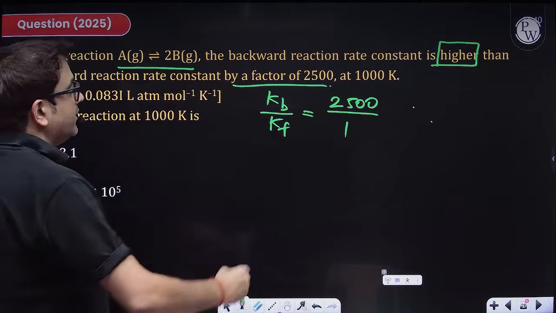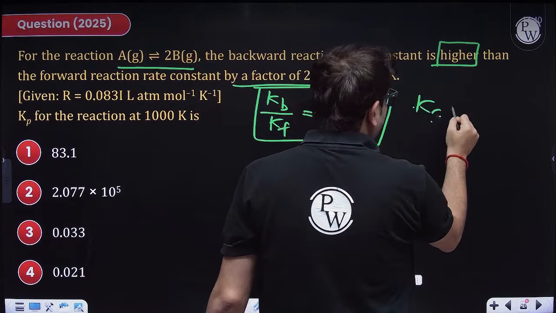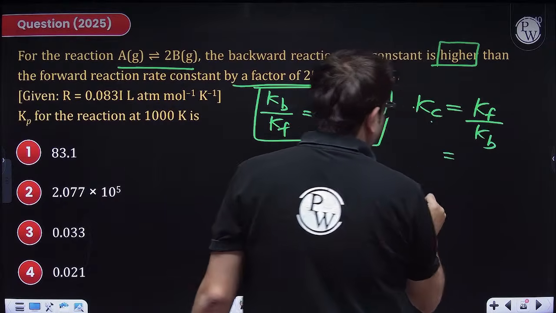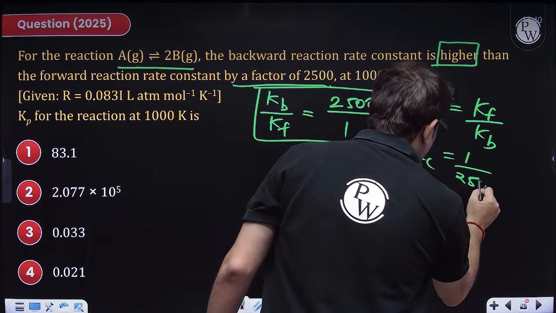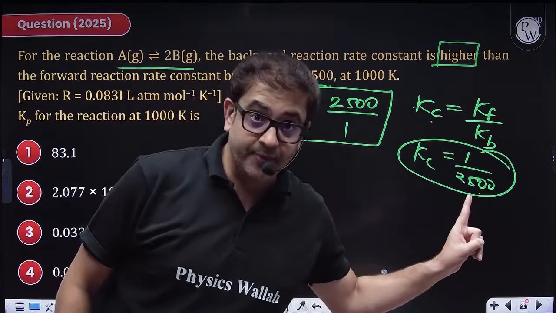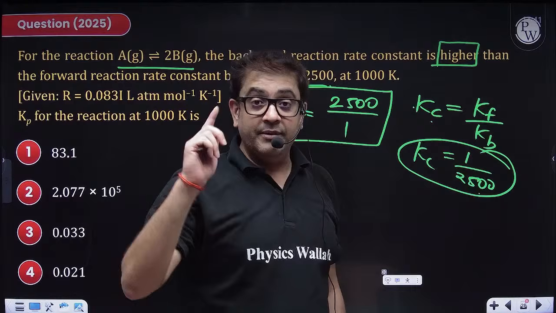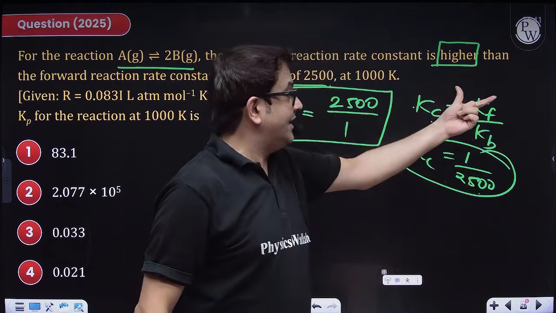Then if this is given, the value of K will be equal to, beta, K is the ratio of forward rate constant upon backward rate constant. So the Kc value will be 1 upon 2500. I hope this information is clear to most of the students. Kc is defined as forward rate constant upon backward rate constant. Equilibrium constant is a constant because it is the ratio of two constants, for the forward reaction upon the backward reaction.